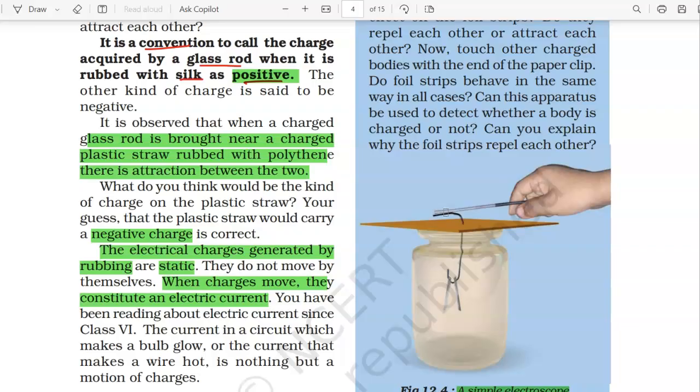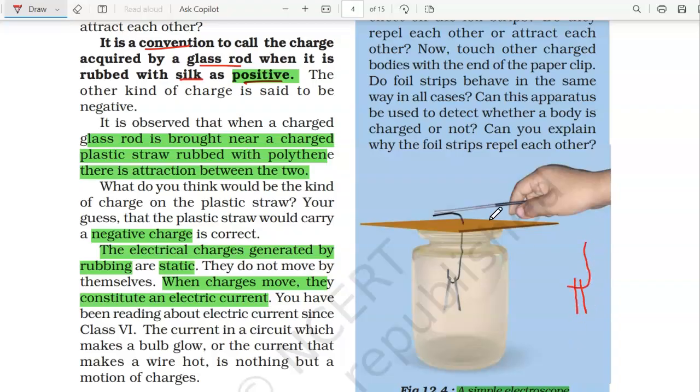What will happen? The charges on this refill will travel through this metal paper clip and will go to this aluminium foil, and you will see initially those aluminium foils were like this maybe.